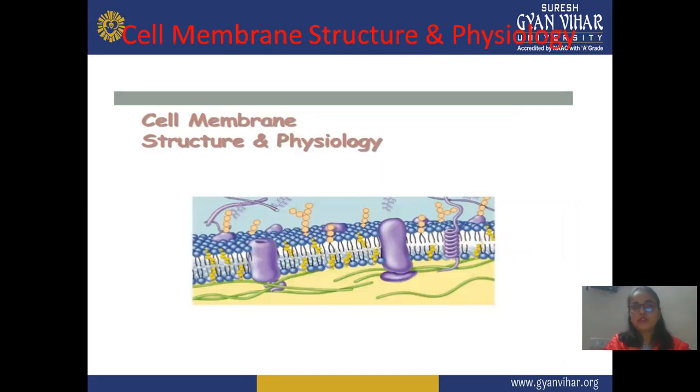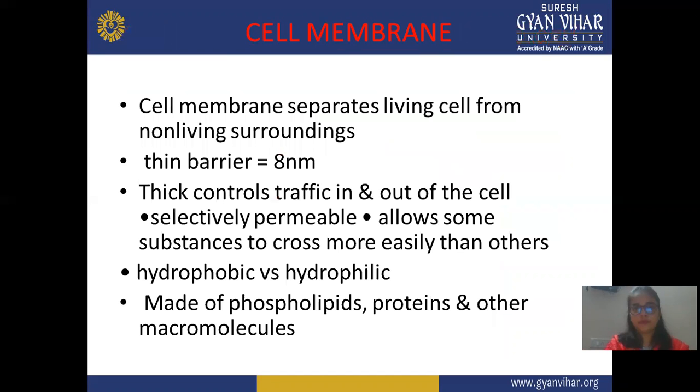This is the structure of the cell membrane and its physiology. The cell membrane is responsible for the permeation of any type of drug. This cell membrane is made up of phospholipids. It contains both hydrophilic and lipophilic parts, and phosphate molecules also. This membrane allows only limited drugs to cross. Small molecules or lipophilic drugs penetrate easily, but hydrophilic drugs do not penetrate this membrane easily.